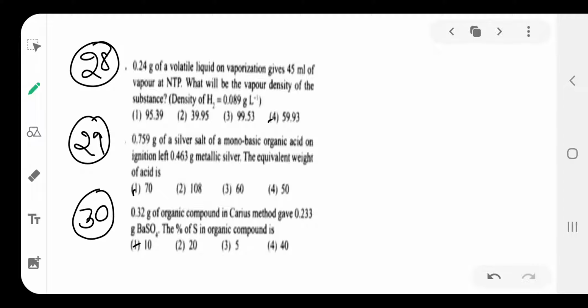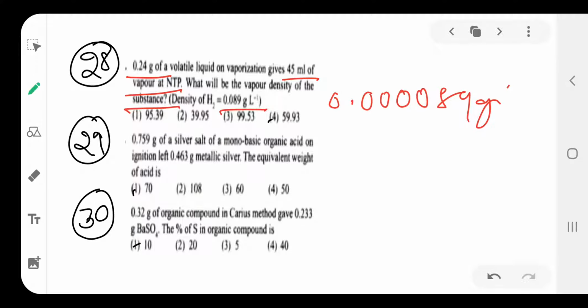See here, the 28th question. 0.24 gram of a volatile liquid on vaporization gives 45 ml of vapor at NTP. What will be the vapor density of the substance? Here the hydrogen density they gave is wrong. 0.00089 gram per ml, this is per liter.